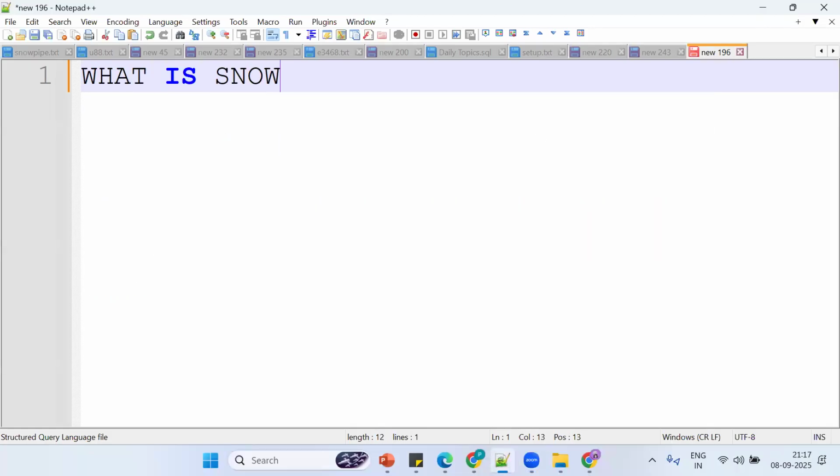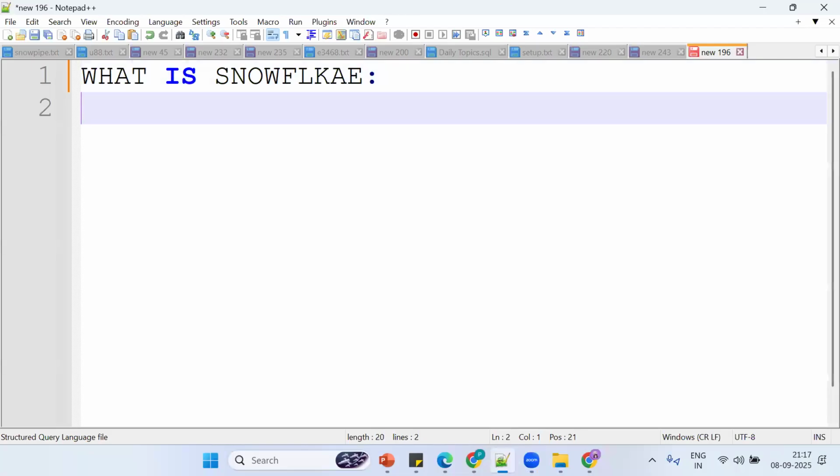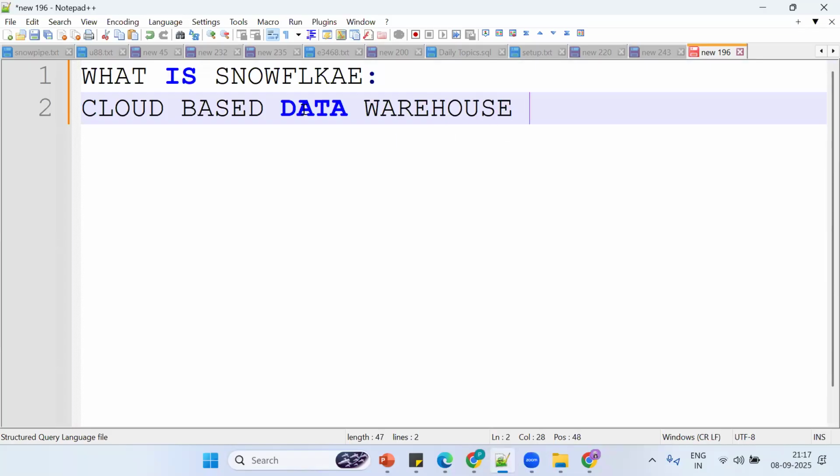Tell me, what is Snowflake? Anyone? It's a cloud-based data platform, a data warehouse. Okay, it's cloud-based and fully managed. Who is managing it? Snowflake itself is managing it. So it's a fully managed data warehouse.